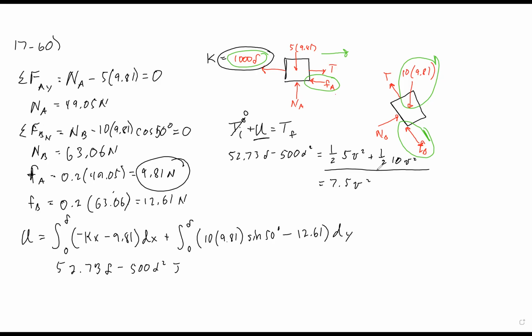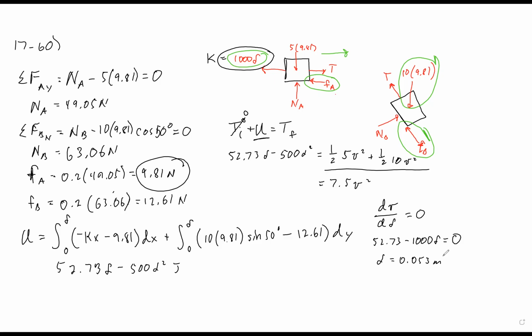So if we take this work energy function and we set dv over d delta equal to 0, then we will be able to find the maximum velocity. So that turns into 52.73 minus 1,000 delta, and the other side is going to be 0. If we solve for delta, then we will end up with